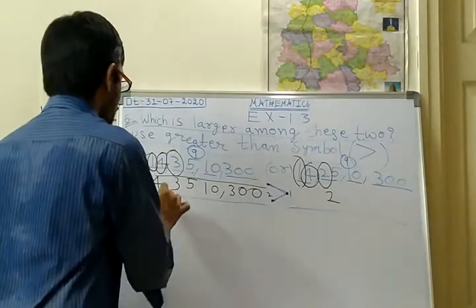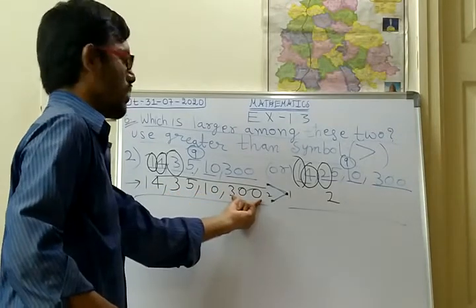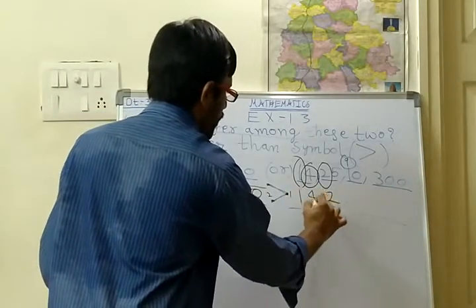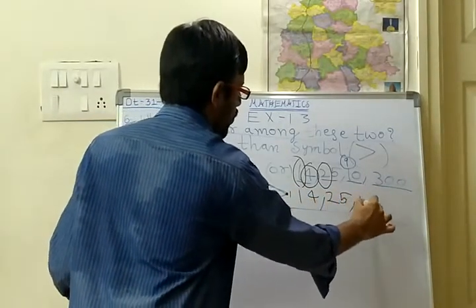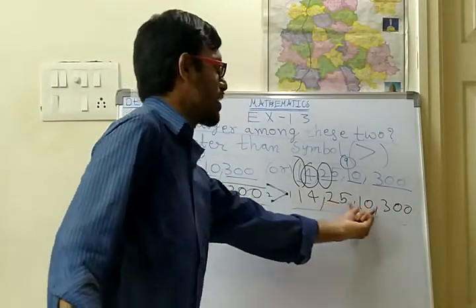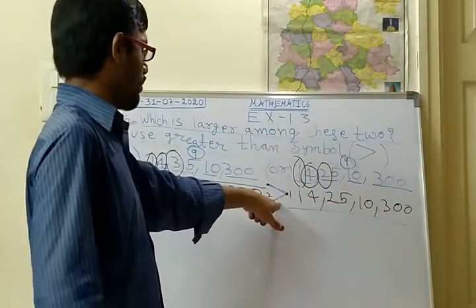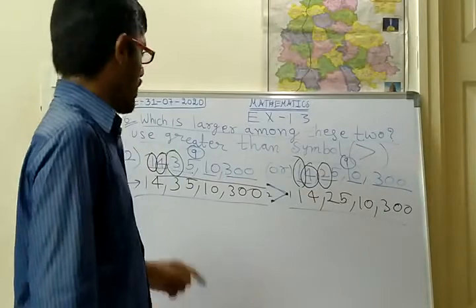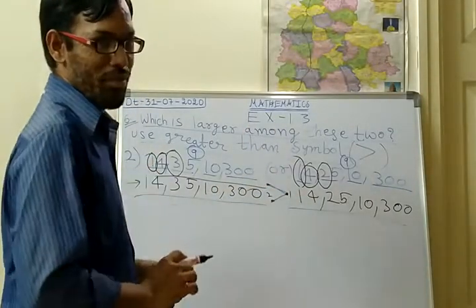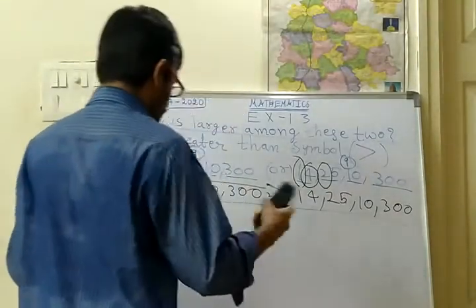Okay. 14 crores 35 lakhs 10,300 is the greatest number. And here obviously 142510300, that means 14 crores 25 lakhs 10,300, is the smallest number. So with the help of this symbol, I have written the answer. Like this you have to do this. I think you have understood this problem. In this there is one more problem; I will give it as homework.